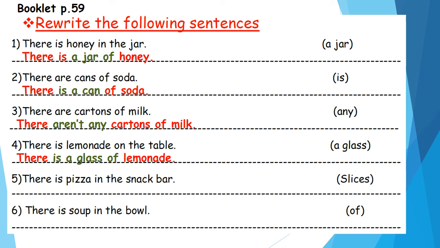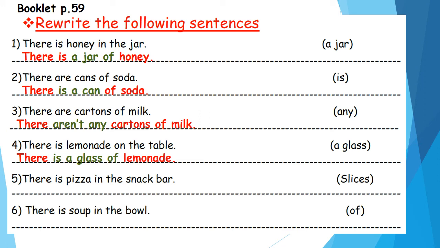Number 5. There is pizza in the snack bar. Slices. Now here I want to use slices. Look here, slices is plural, more than one. So I will use the expression. Also, I will change this sentence from singular to plural. There is pizza in the snack bar.